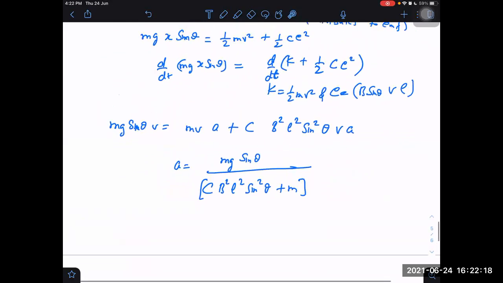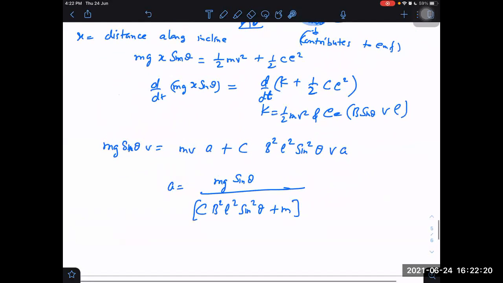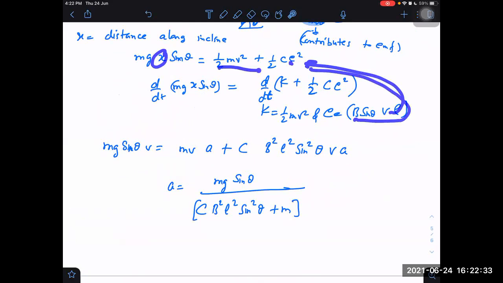If we don't want to obtain acceleration, can we get away? I think we can. Let us say they just want to find the velocity when it has gone by distance x. Then I can obtain that directly. I will just put the EMF value as B sin theta into v into L. This will be an equation in terms of v and x. So after knowing the distance x, I can find out the speed v. Then I don't need to differentiate.